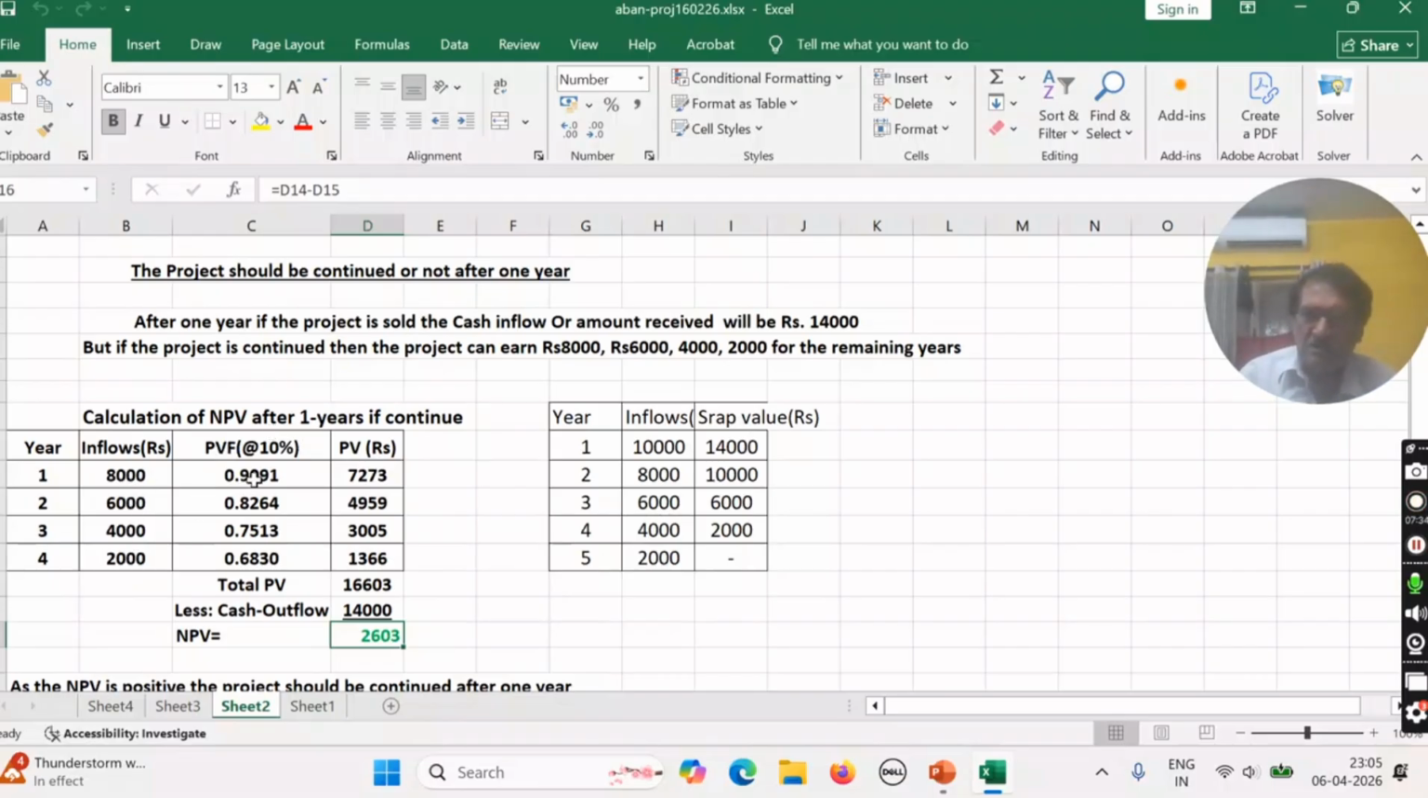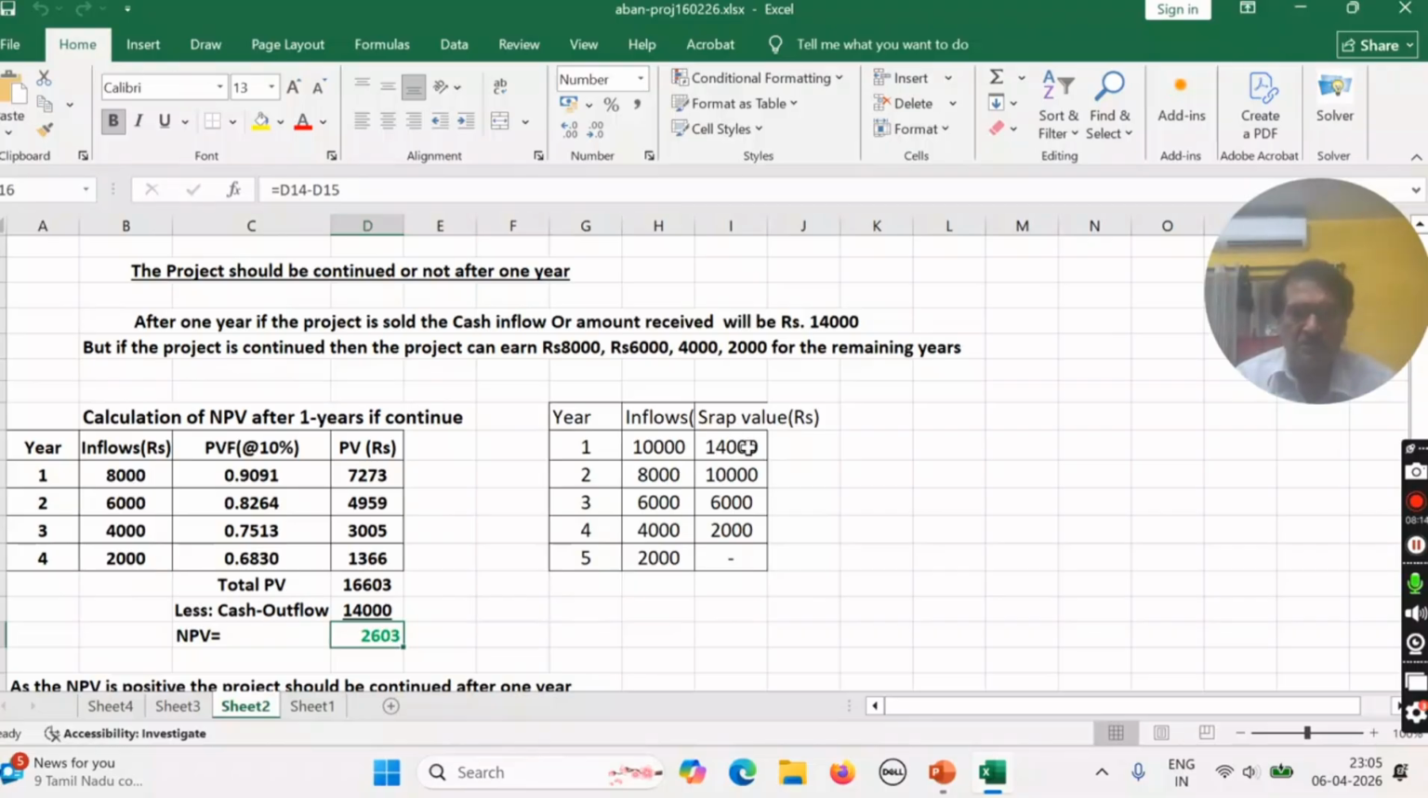Okay, and the discount factor will be this. Then what is the present value? The same process you have to take. This multiplied by this is the present value, and this is the total present value, and less the cash outflow 14,000. Because why is it cash outflow? This is the opportunity loss. Instead of selling the project, if you run the project, that means you lost the opportunity of receiving 14,000. That means it's equivalent to outflow of fund.